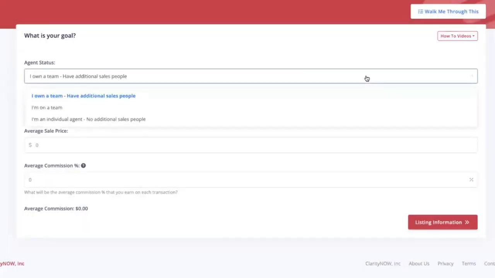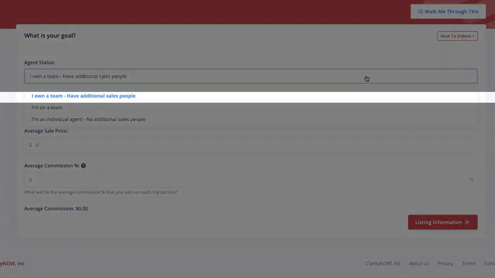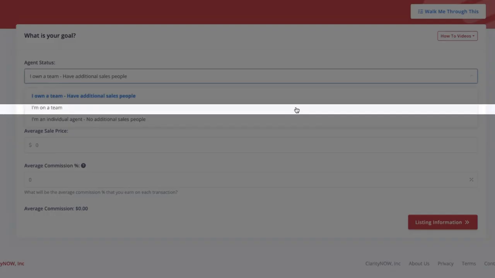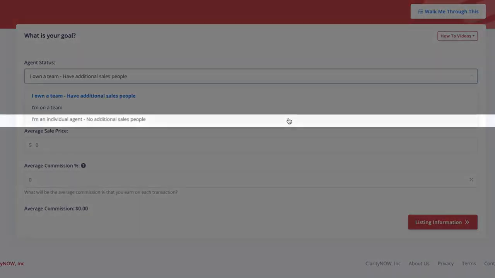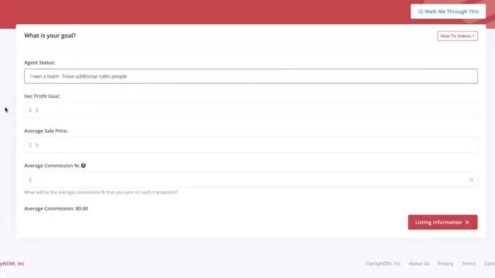There's three statuses to choose from. I own a team, meaning I have additional salespeople. I'm a rainmaker. I'm on a team, which is a great status, so your team members now can have their own portal with their own profitability. Or I'm an individual agent. Let's say that I own a team.